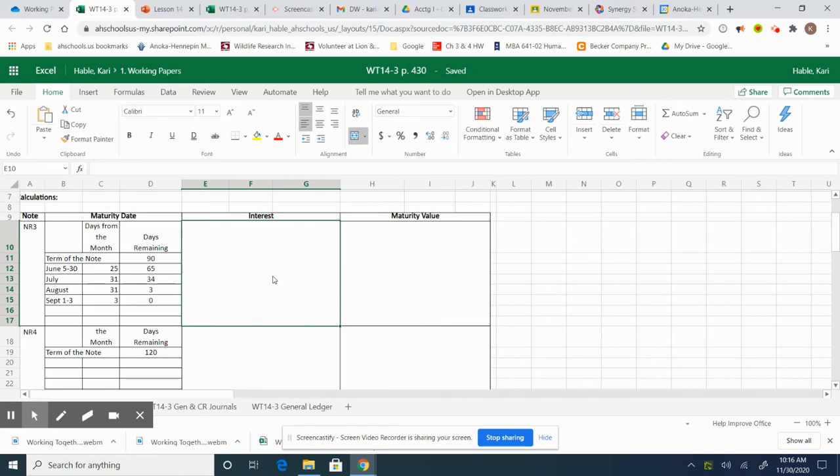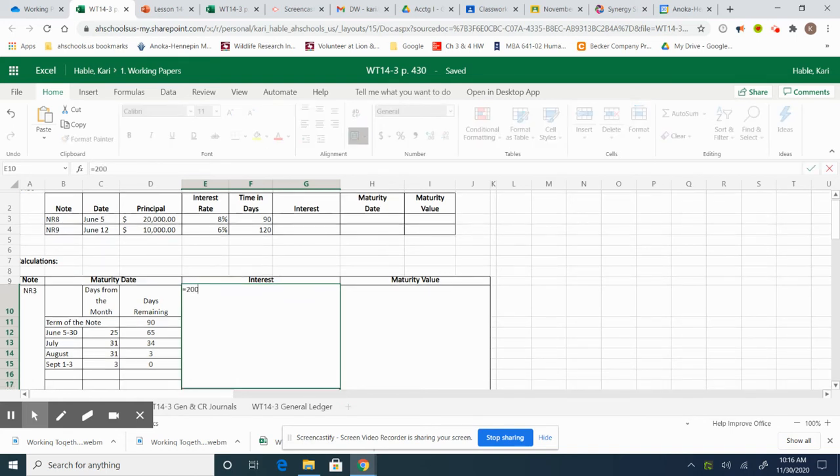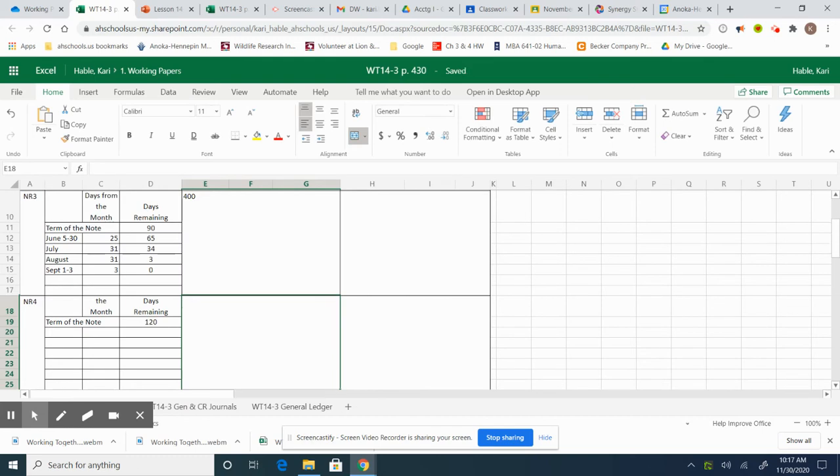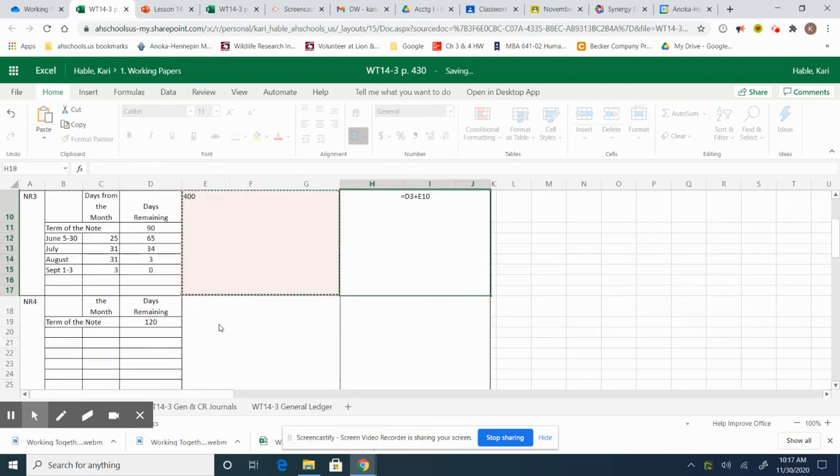So here we have interest. Our interest is going to be $20,000 times 0.08 times 90 divided by 360, that magic number of days a year the banking industry has. $400 is our interest. So what will our maturity value be? Our principal is 20,000 plus our interest.